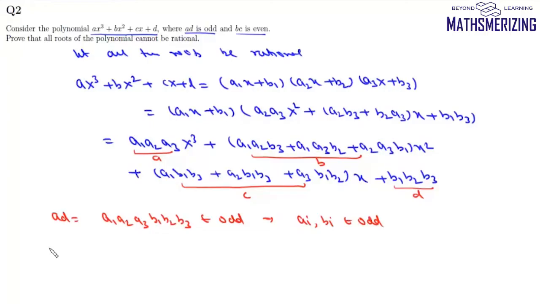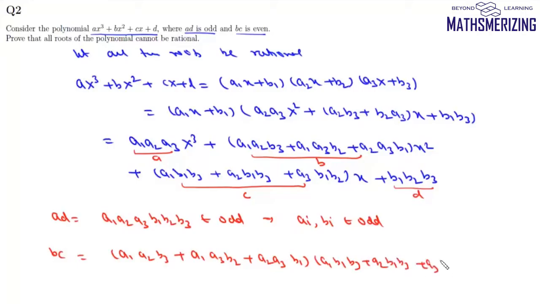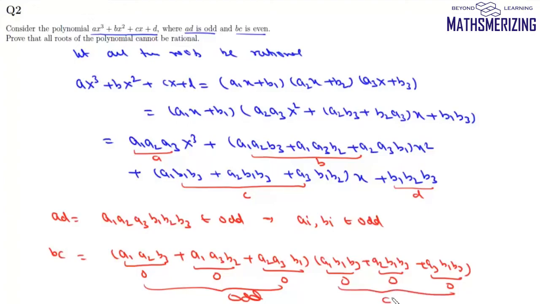Now we look at BC. Now BC is (a1 a2 b3 plus a1 a3 b2 plus a2 a3 b1) times (a1 b2 b3 plus a2 b1 b3 plus a3 b1 b2). Now, since all of them are odd numbers, this is odd, and this is odd. In the same way, all these 3 numbers are also odd. Now, the sum of 3 odd numbers is odd, and here also this sum is odd. Now, odd into odd is an odd number. So this B into C must be an odd number.